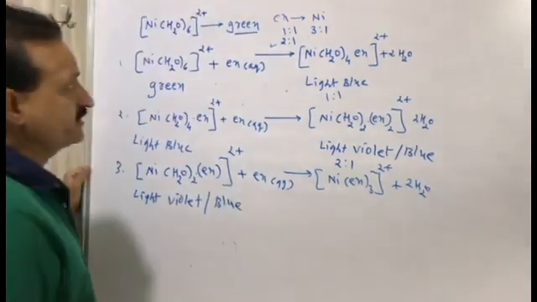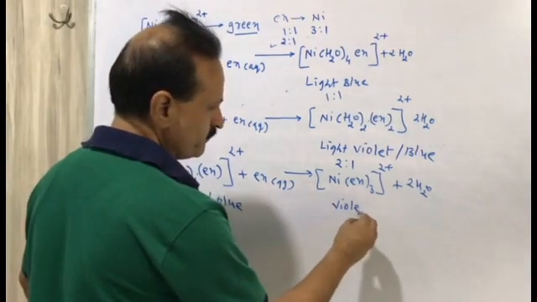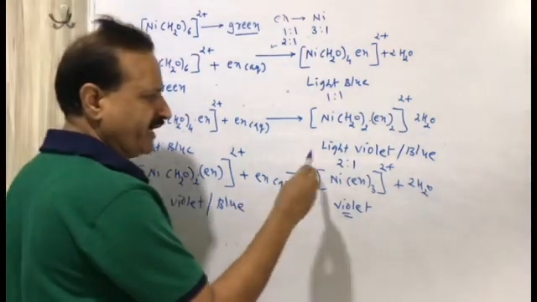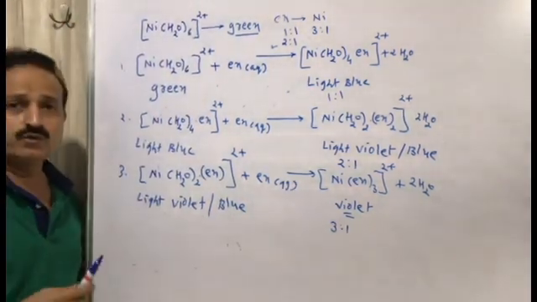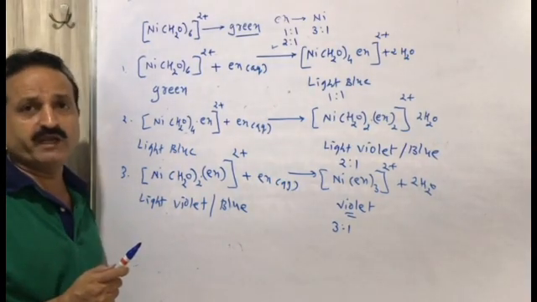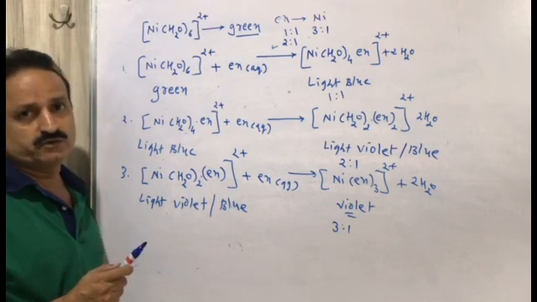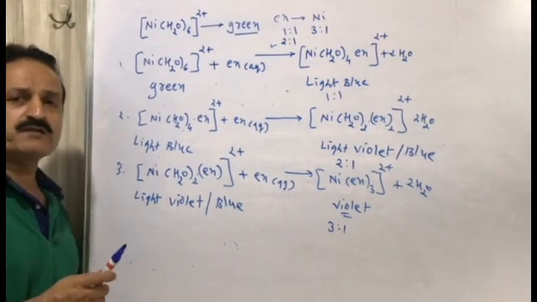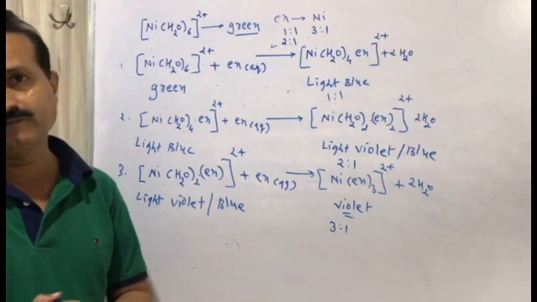The color changes from light violet to violet. The ratio of en and nickel is 3:1. So you can easily see that if the ligand is changed, then the color is changed. It proves that the color of a complex compound is due only to the ligand.